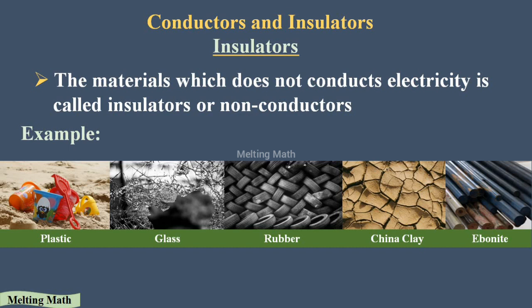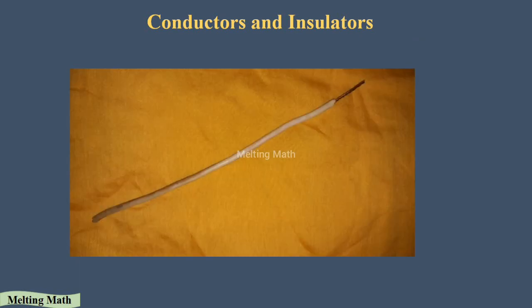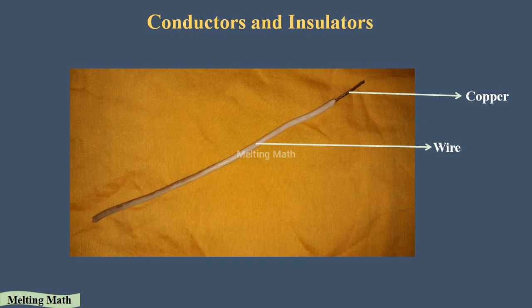In our home we use a lot of wires. These wires are used to pass electricity in our home. If you cut the wire and look, the outside layer is filled with plastic material, so it's an insulator. It will not conduct electricity. Inside the wire you can see copper, which conducts the electricity and makes electricity flow inside our home and all other areas.